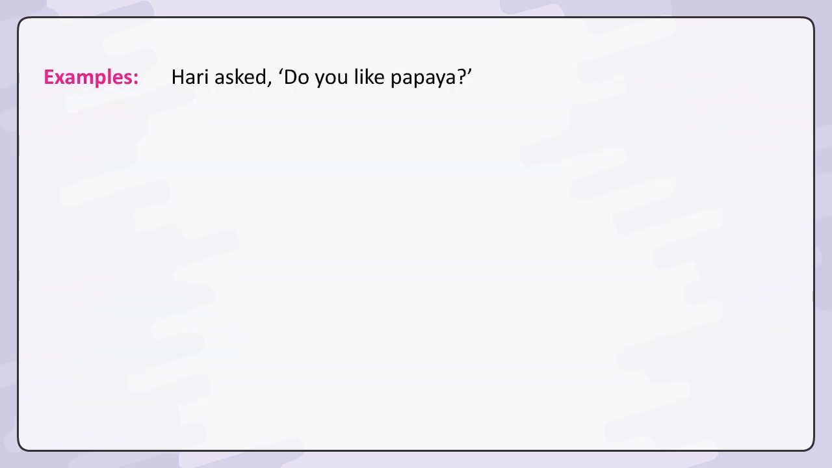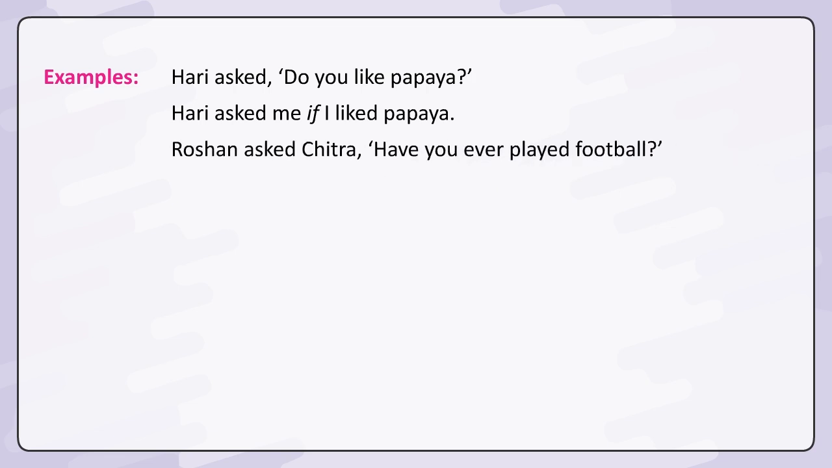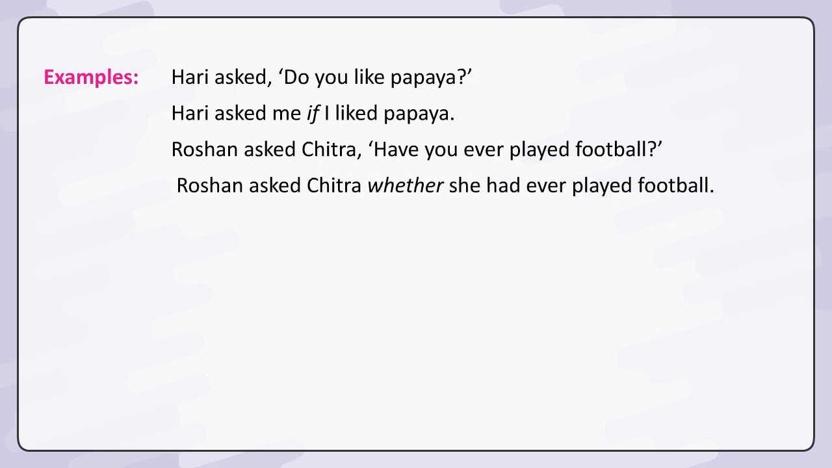Examples. Hari asked, "Do you like papaya?" Hari asked me if I liked papaya. Roshan asked Chitra, "Have you ever played football?" Roshan asked Chitra whether she had ever played football.